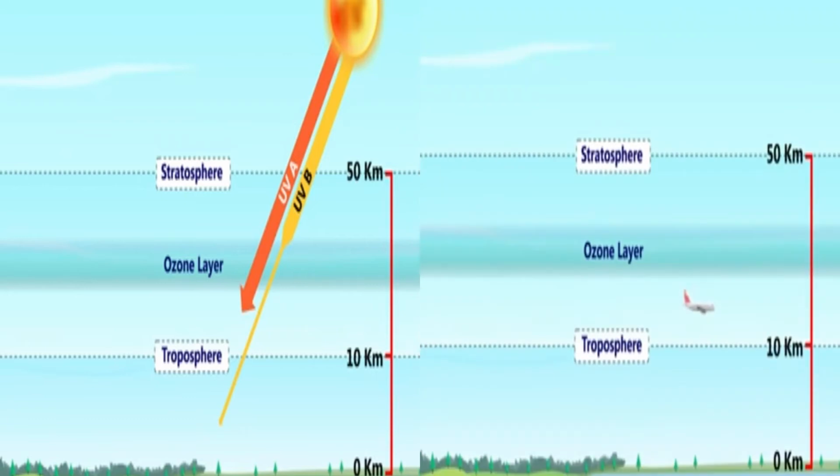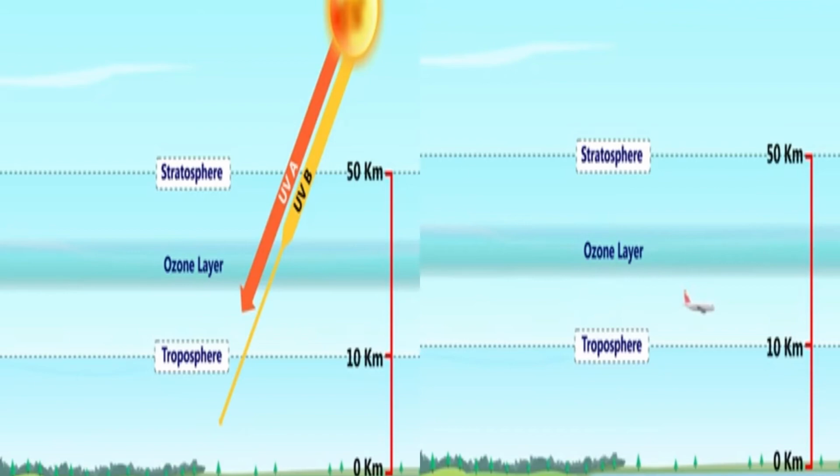And children, you can see the ozone layer is also found in this layer. And what is the ozone layer? This is the layer which protects our earth from ultraviolet rays. Ultraviolet rays, coming directly from the sun, are very harmful for our earth, so the ozone layer protects the earth.